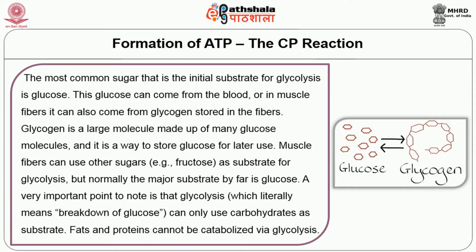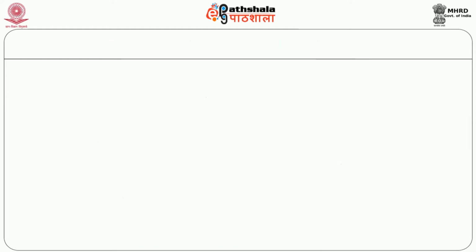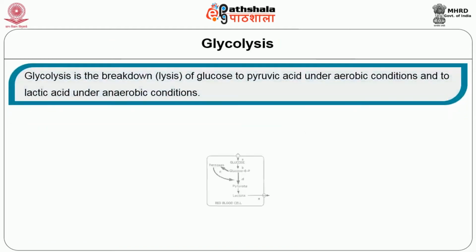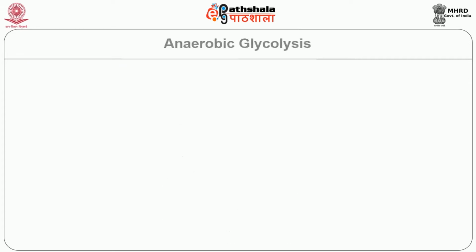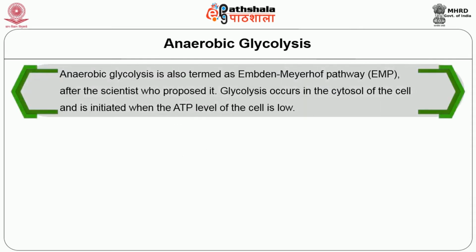A very important point to note here is that glycolysis, which literally means breakdown of glucose, can only use carbohydrate as substrate. Fats and proteins cannot be catabolized via glycolysis. Now we'll see what glycolysis is. It is the breakdown of glucose to pyruvic acid under aerobic conditions and to lactic acid under anaerobic conditions. Now let's see what anaerobic glycolysis is.